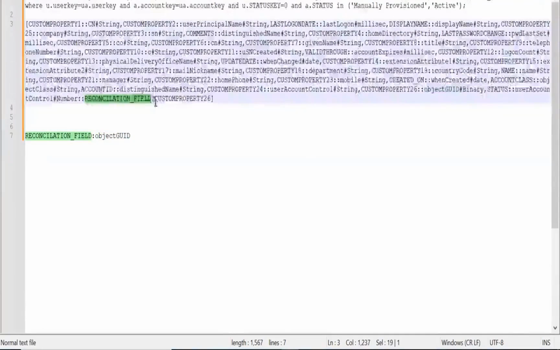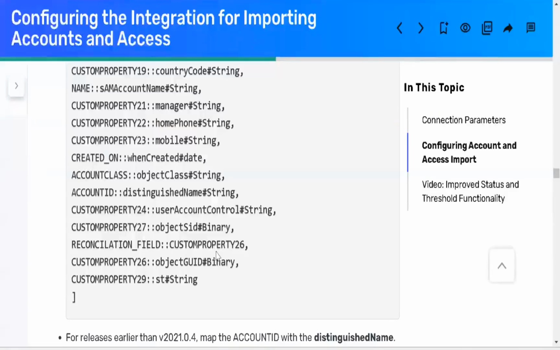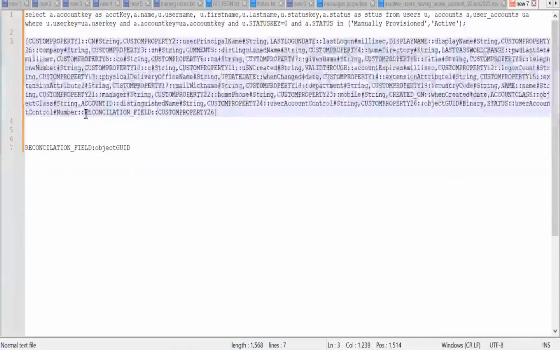So reconciliation field I am mentioning as a double colon. Customer for the 26, and after comma customer body 26 only. Trying as an object, you are in binary. So if I assume currently that is a cross line happening. So objects ready by now. You should come later, maybe comma.